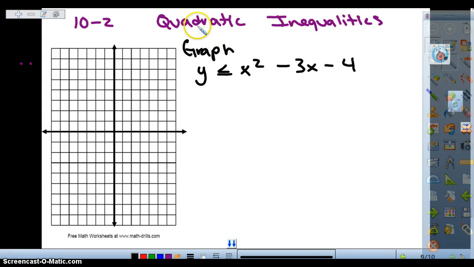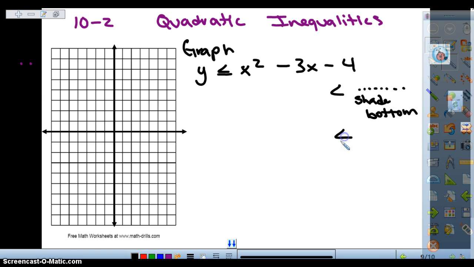Well, today we're going to graph quadratic inequalities. Let's review when we're graphing a less than inequality. Should this be a dotted or a solid parabola? It will be a dotted parabola. Will we be shading the top or the bottom? If it says less than, we're going to shade the bottom.